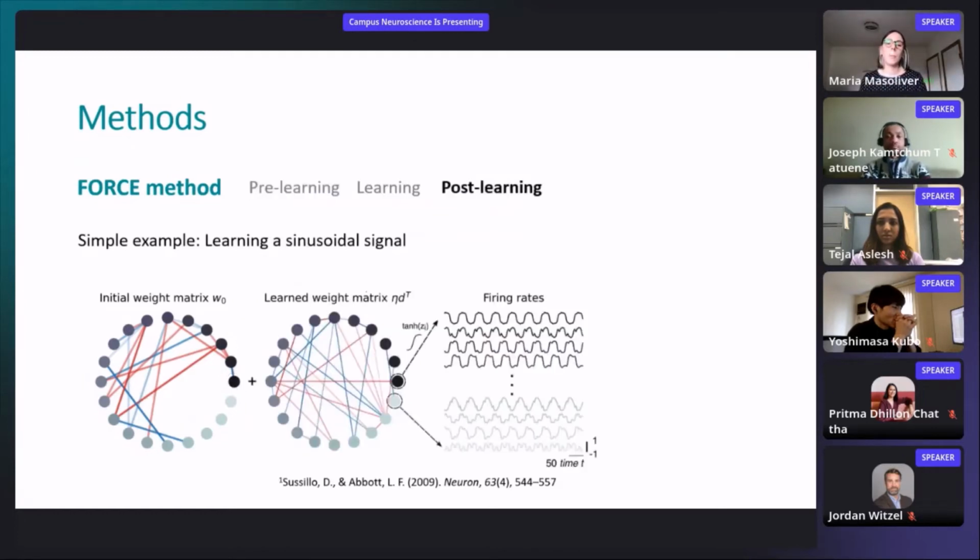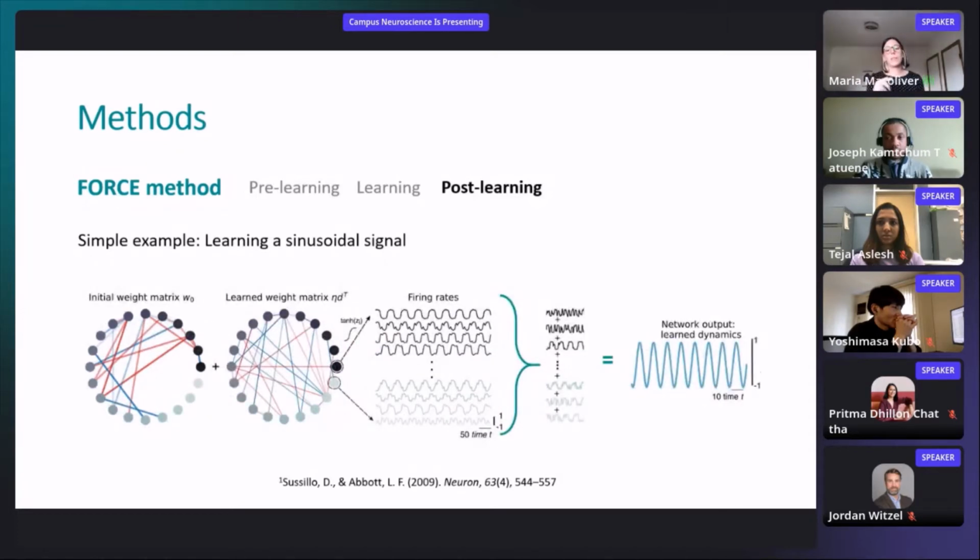Let me jump from the pre-learning to the post-learning, where we added a second set of weights that learn the activity that we want the network to perform. And we see that the firing rates are regular. From those firing rates, we can get the network output. It's actually a sum of the firing rates that gives us the network output. And we can see that it is equal to the supervisor.